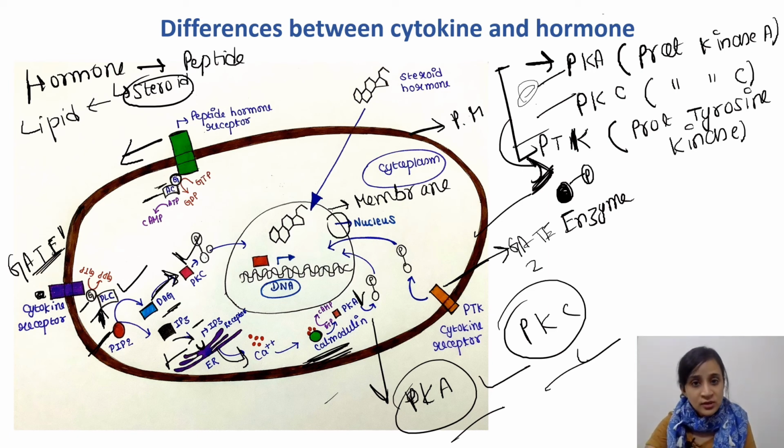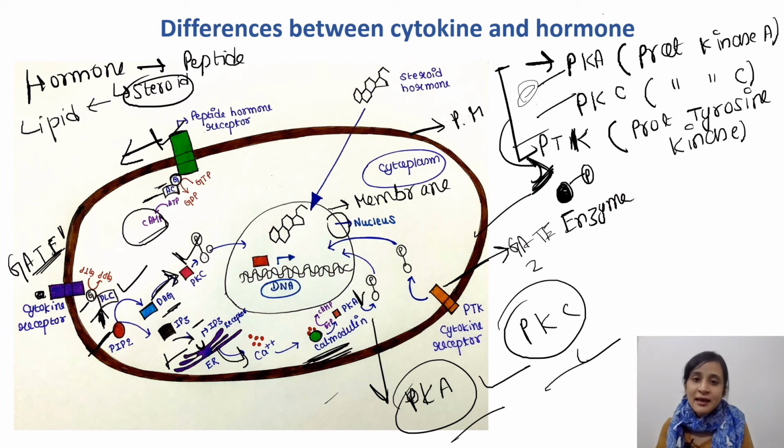Now when the hormone binds this gate, what happens? This AC gets activated and it increases the cAMP level.